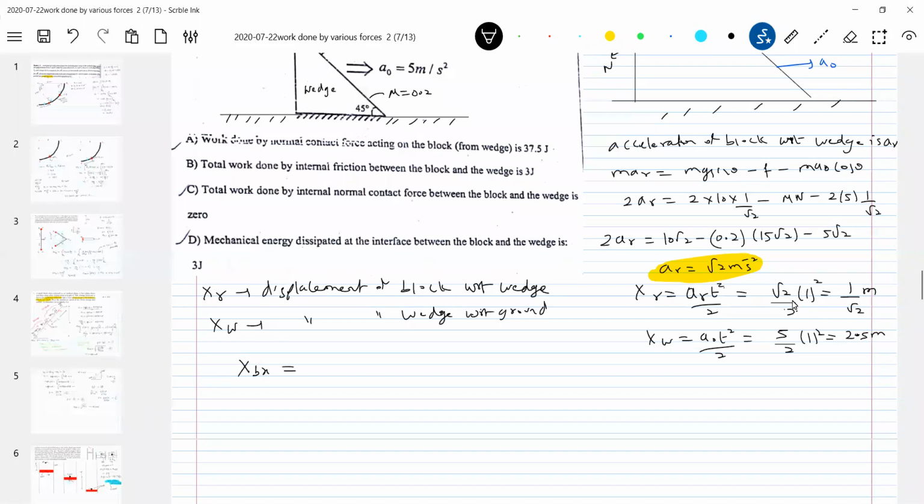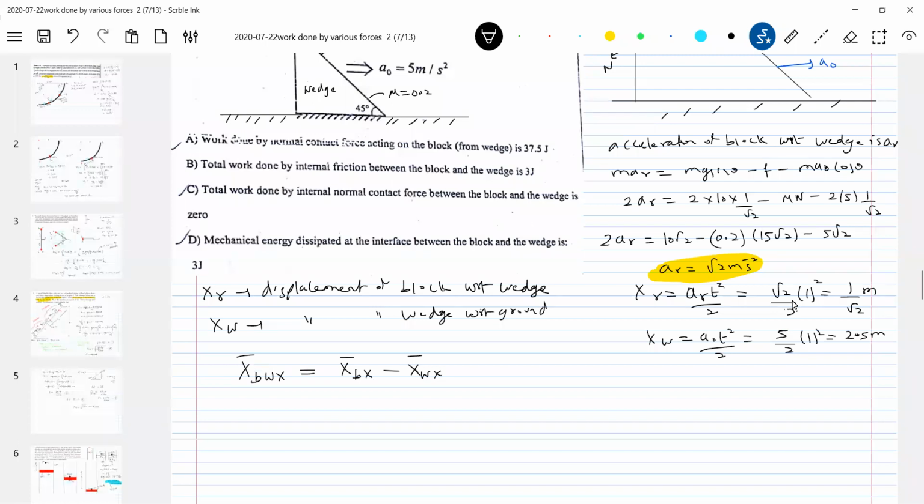Displacement of block with respect to wedge along x-axis is equal to displacement of block with respect to ground along x-axis minus displacement of wedge with respect to ground along x-axis.